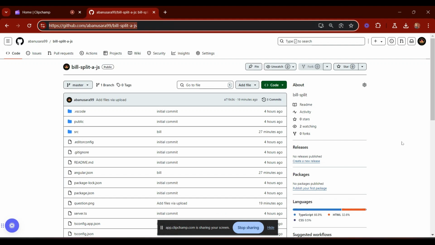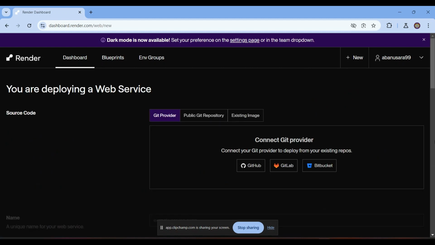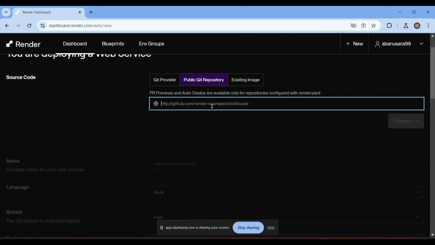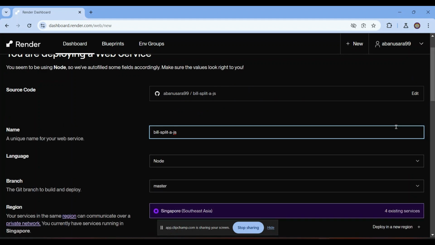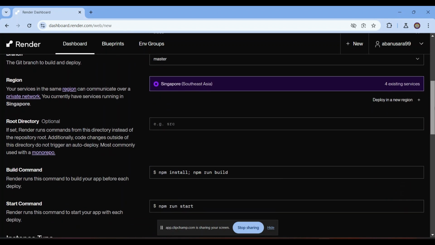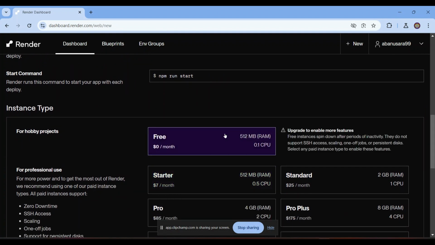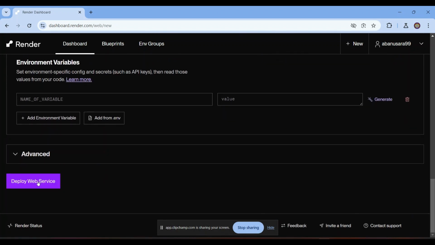It is Node.js, so I will show how it will work. And in web service, we need to add this link below. Even if it's public, we can add it, and we have to do this connection thing here. And it's node and master, using master only it was built. And after that you need to use the free option. If you want to pay, you can do that. This is the Render method, okay? And you only need to click here.